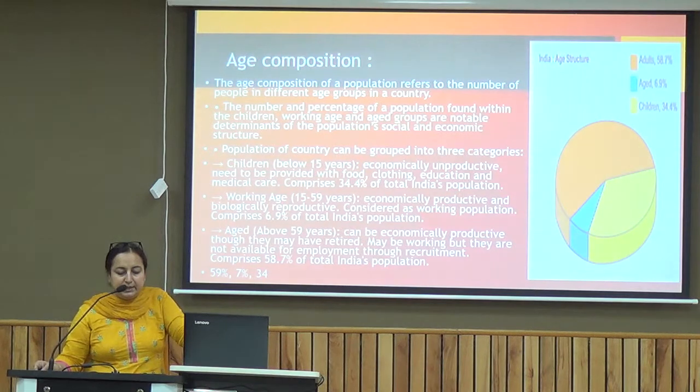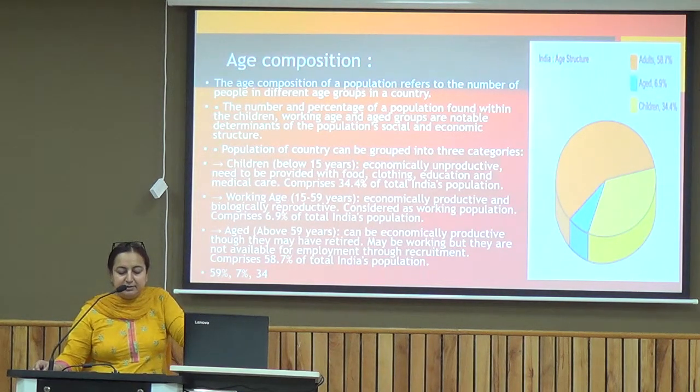Now let's see what age composition is. Age composition of a population refers to the number of people in different age groups in a country. How many people belong to which age group is also very important when we study population. The number and the percentage of population found within the children, working age and old age groups are notable determinants of the population's social and economic structure. It can be grouped into three major categories.